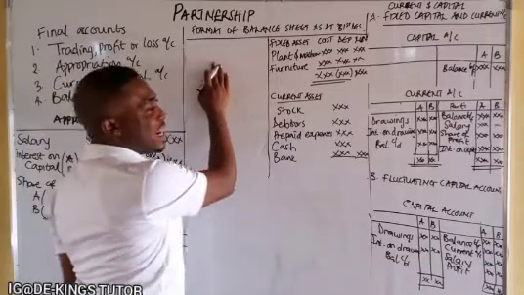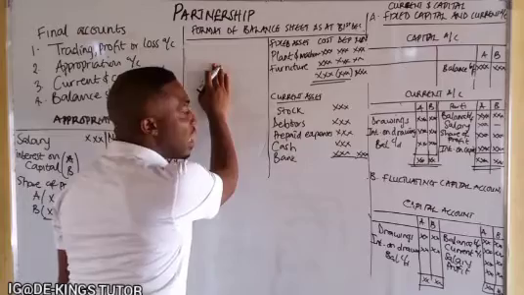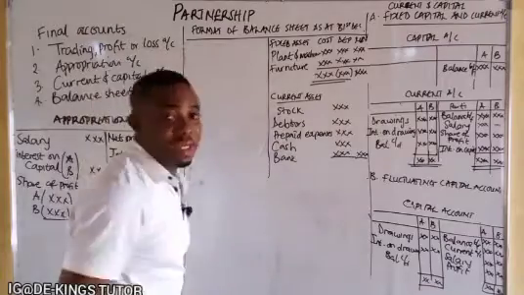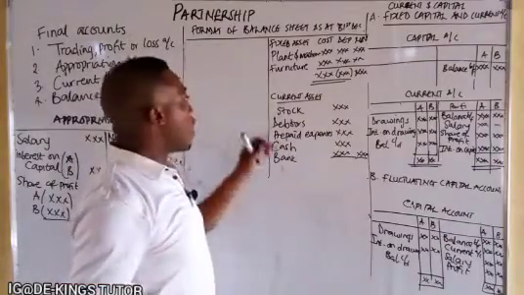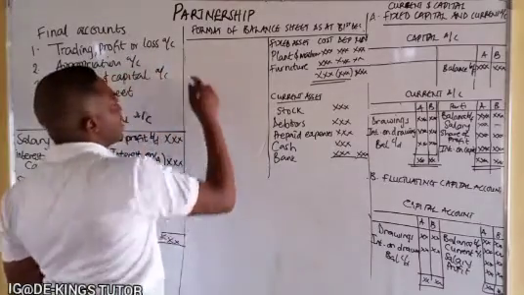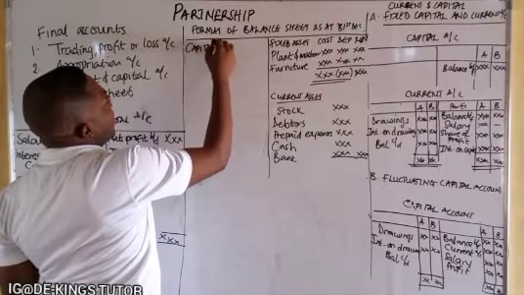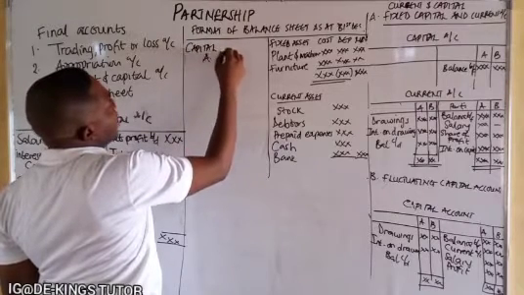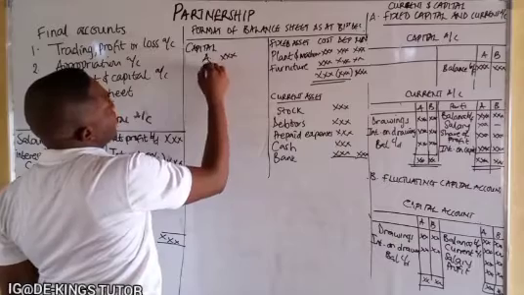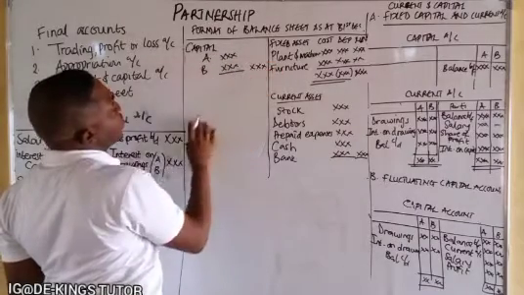Now in the left hand side here, it is quite different from the sole proprietor. Since we have the capital to be contributed by the different partners, we are going to state it there. So we are going to state the capital for partner A and partner B, you add it together, you bring it here.